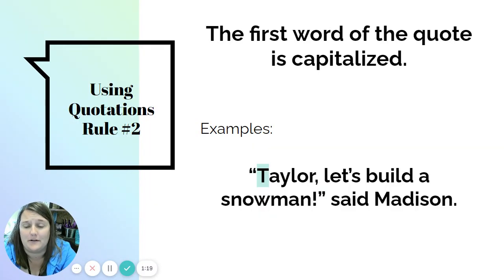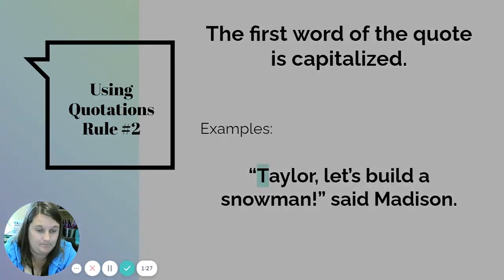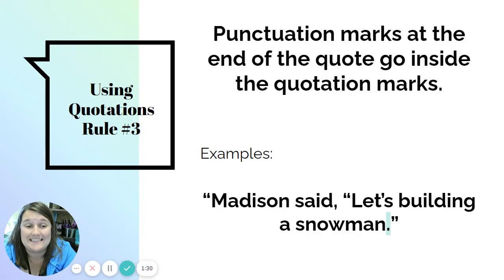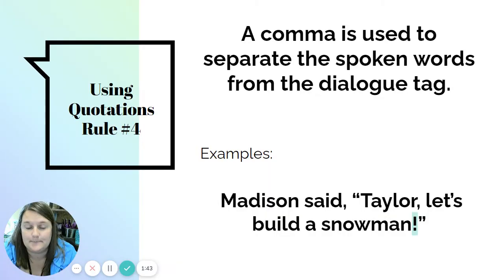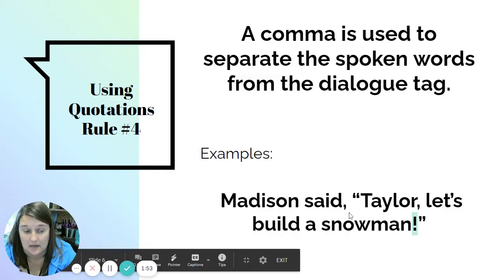Next, please remember that the first word in every quote is capitalized, just like at the beginning of a sentence. So here I have the T capitalized in Taylor. Punctuation marks go inside the quotation marks. So I have Madison said, "Let's build a snowman." That one is messed up, so I will go back and fix it, but just know that the punctuation goes inside the quotes. Next, a comma is used to separate the spoken words from the dialogue tag. So if the dialogue tag comes first, I have Madison said, comma, "Taylor, let's build a snowman."